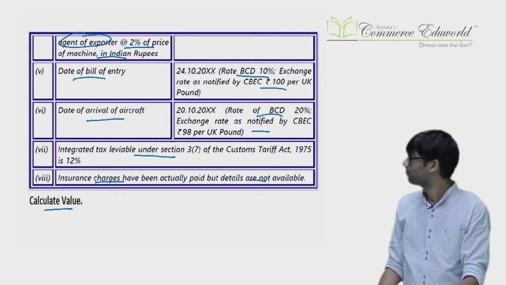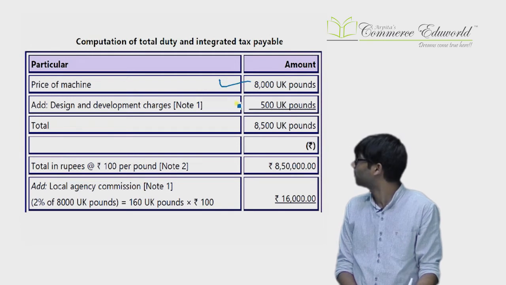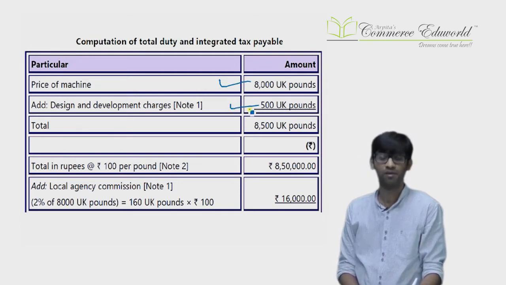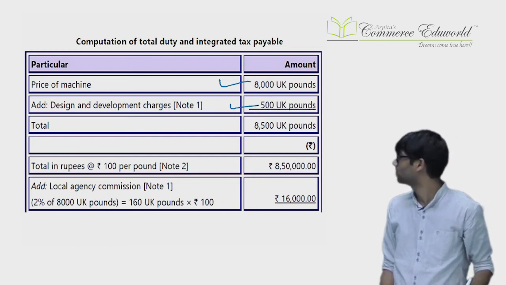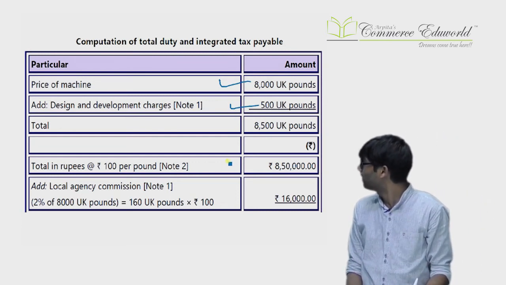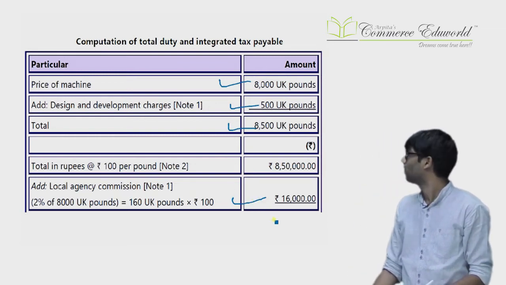Okay, now be careful. First of all, you will consider the price of the machine. Further, design and development charges will also be added, because they are also from that country of exportation. That will be added over there. Plus you will add the local agent's commission payable over there. All these three will be added.